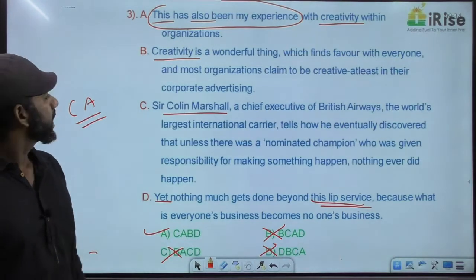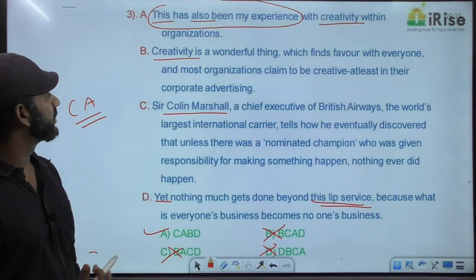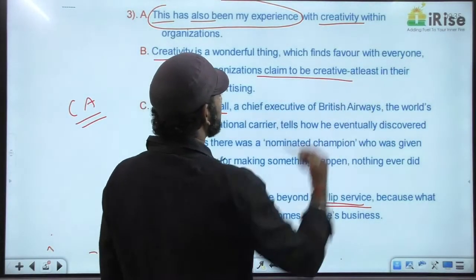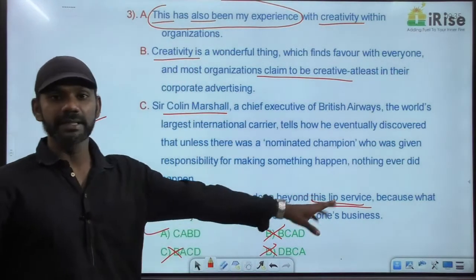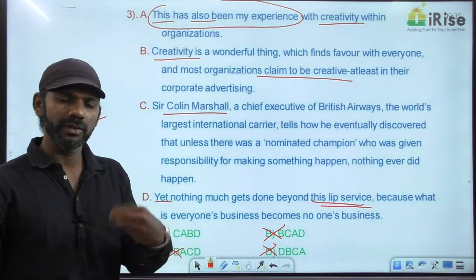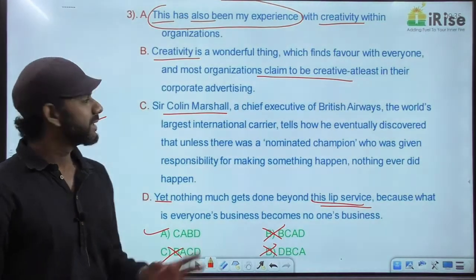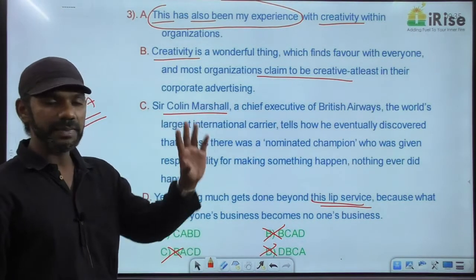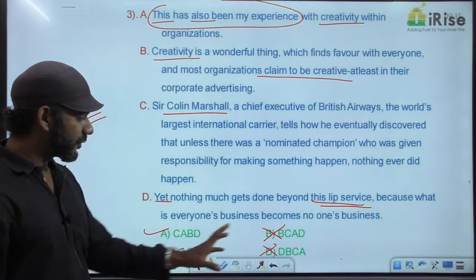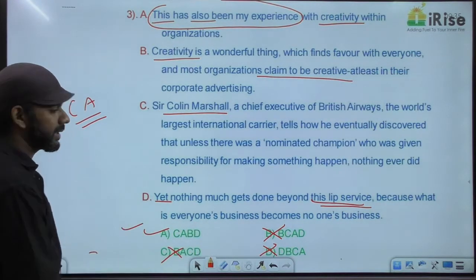Come to B. I said BD is a mandatory pair. B: Creativity is a wonderful thing which finds favor with everyone, and most organizations claim to be creative. Claiming to be creative is the same as lip service. That means only claims will happen, actions won't happen. They don't bring it to reality, they just speak about it. So claiming to be creative is the same as this lip service. BD is a mandatory pair, and BD as mandatory pair comes only in one option, that is option A.